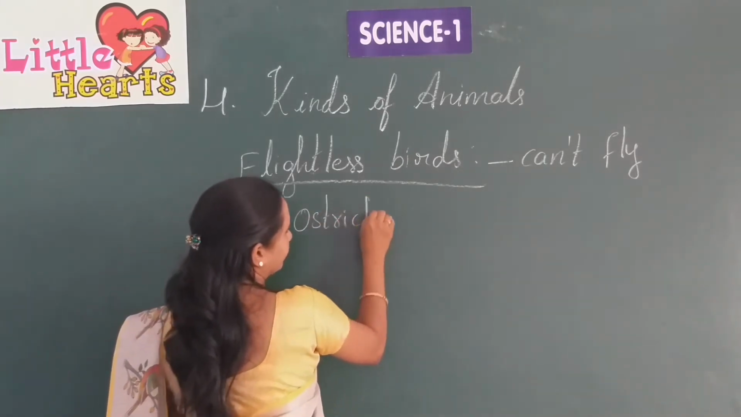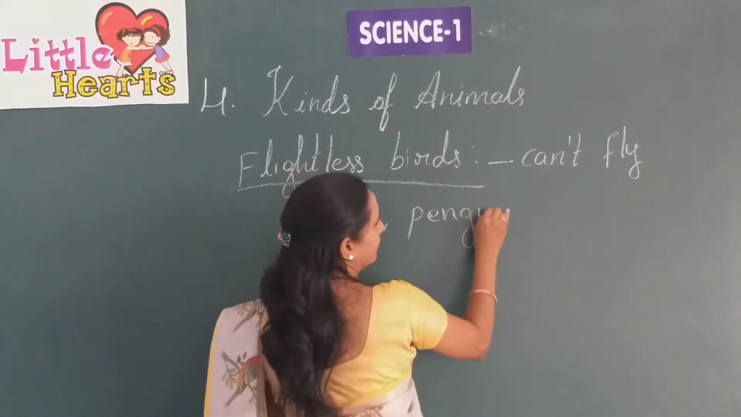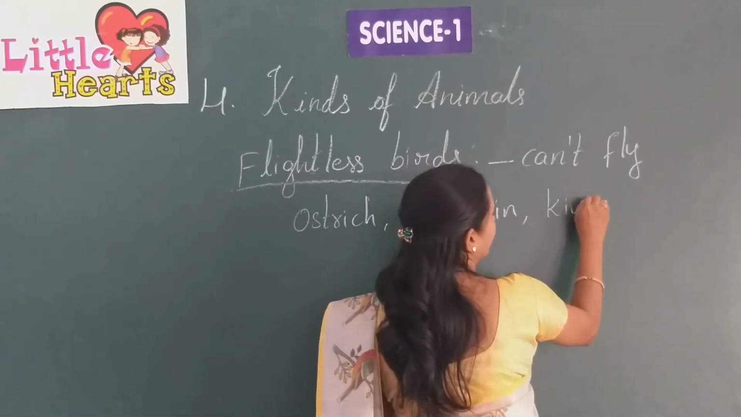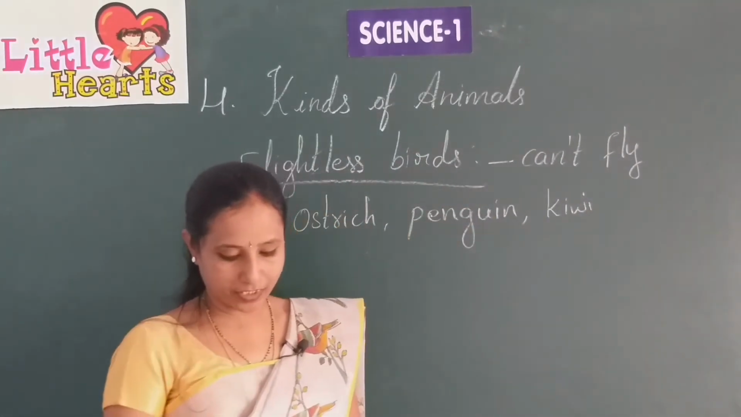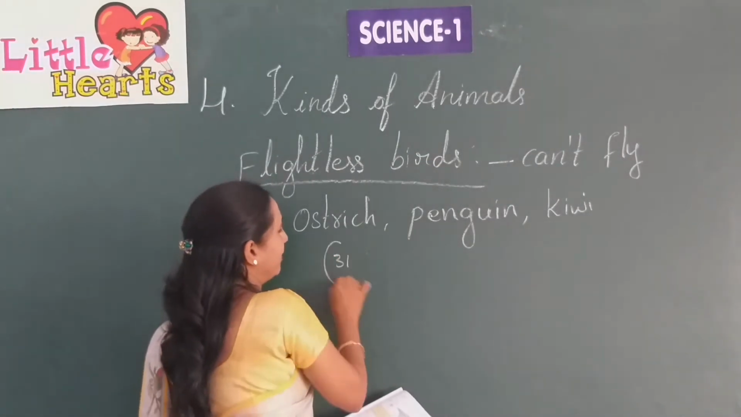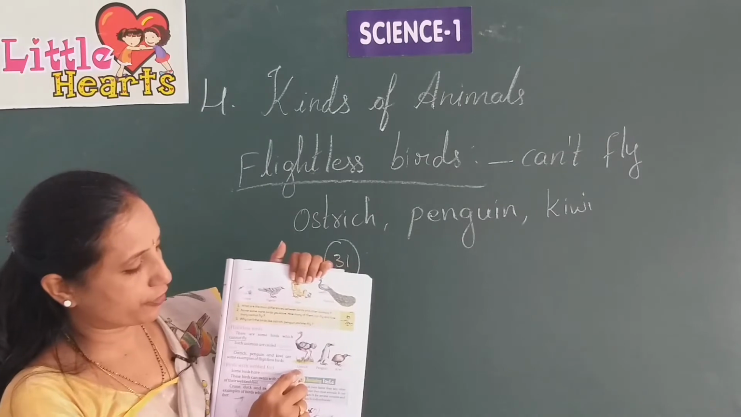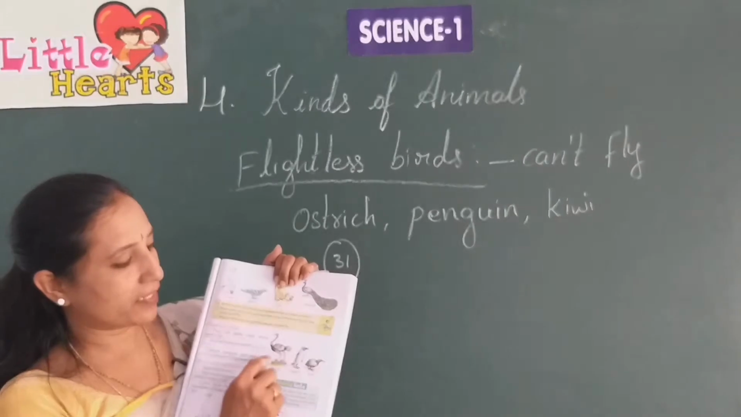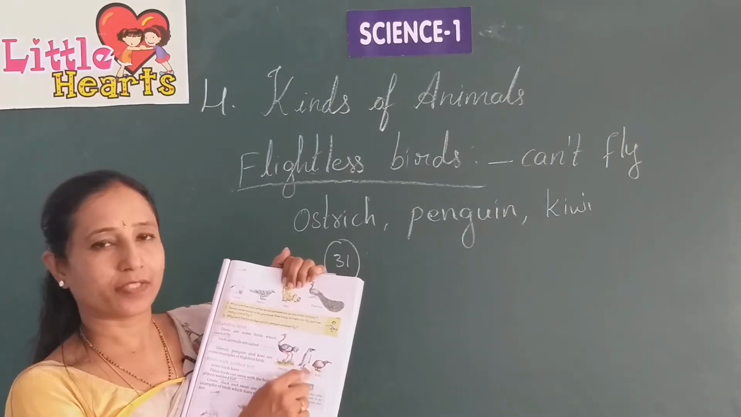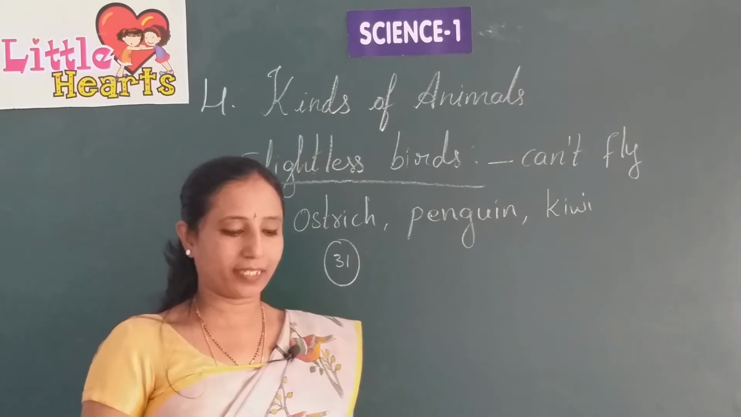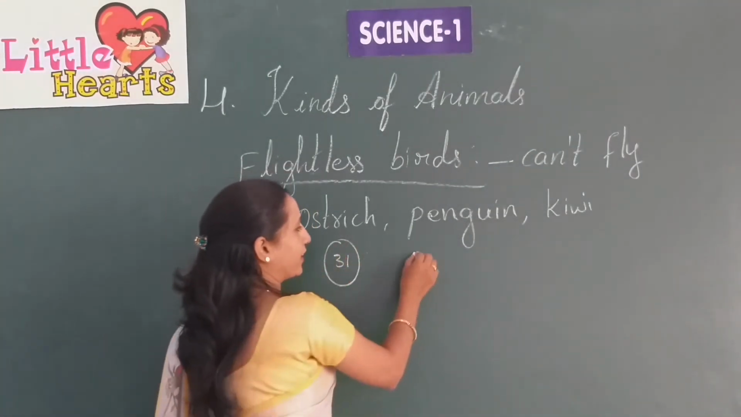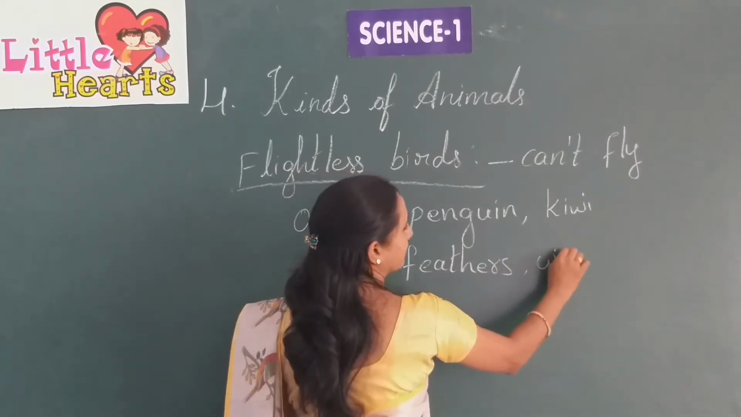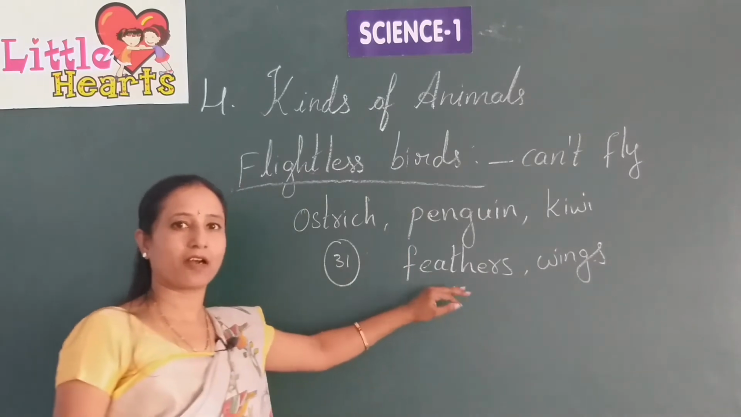Ostrich, penguin, and kiwi. Look at the pictures given on page number 31. You can see what these birds are. This is an ostrich, this is a penguin, and this is a kiwi. These are all very heavy birds, so they can't fly, but they have feathers and wings, so they are called birds.